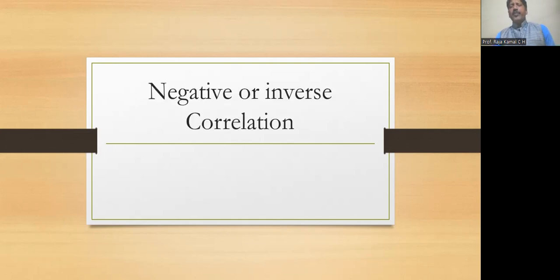Another type of correlation is negative correlation or inverse correlation. When one data set is moving in one direction, either increasing or decreasing, and another set of data is moving quite opposite to data set one, that is either decreasing or increasing, that is called a negative or inverse correlation.